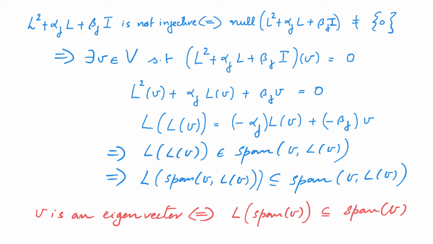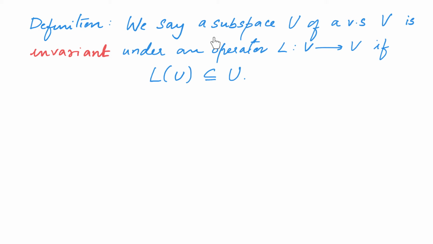And thus, we will give a special name to subspaces that have this property. More precisely, we say a subspace U of a vector space V is invariant under an operator L if L of U is contained inside U.